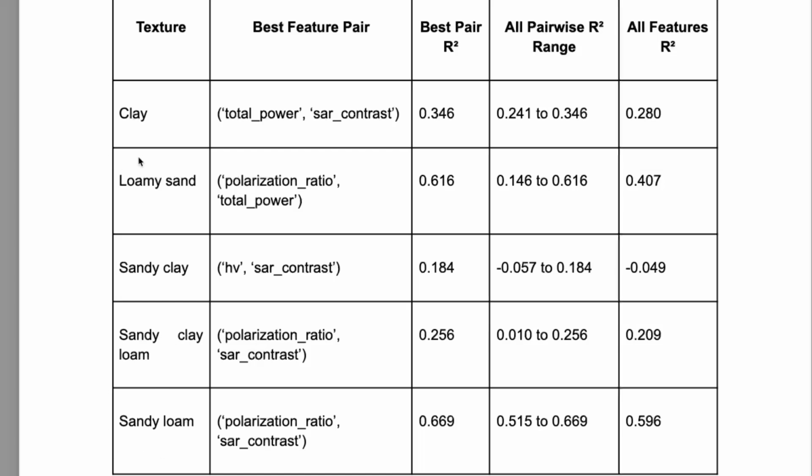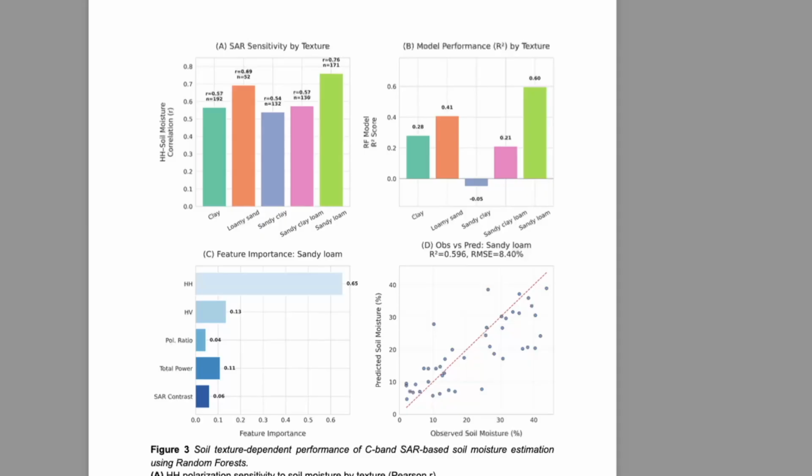For sandy loam, the best features and the specifically trained model are better than using all features and a generic model. So far we have seen that sandy loam soil consistently performed better.